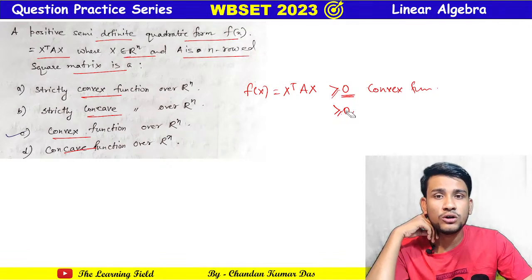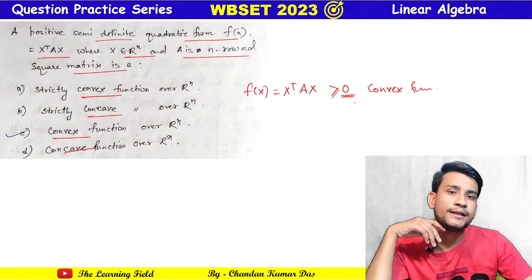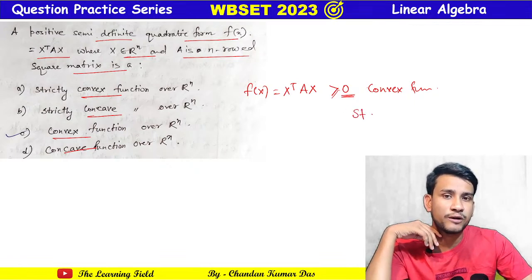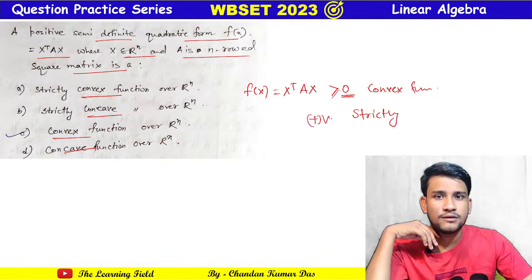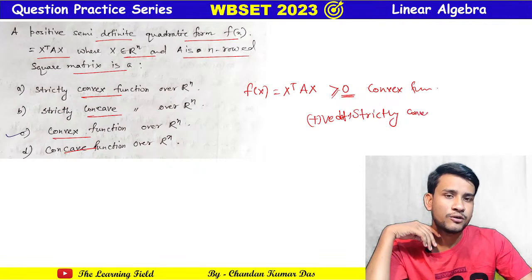If it is positive definite, then it is strictly convex.